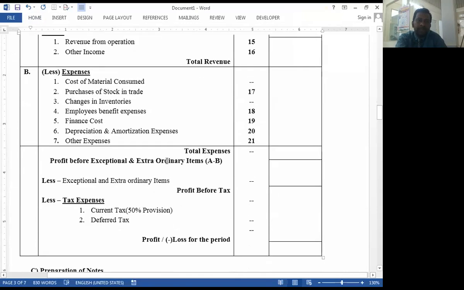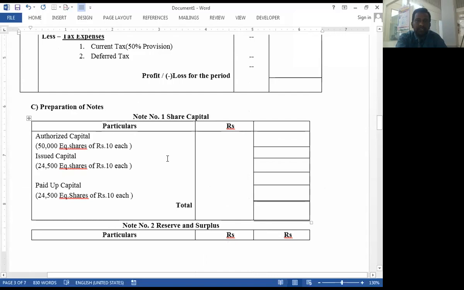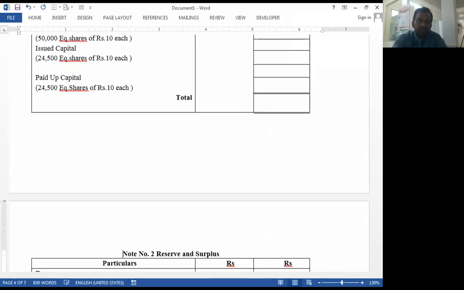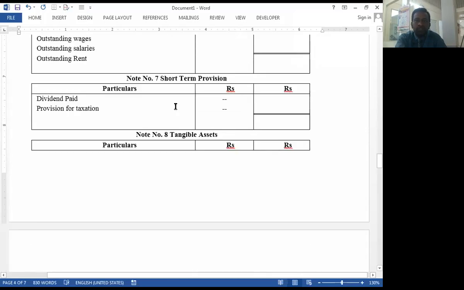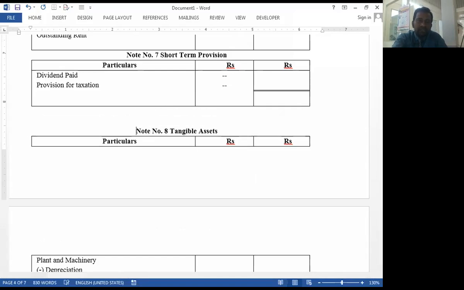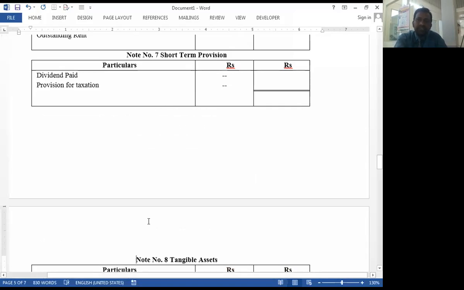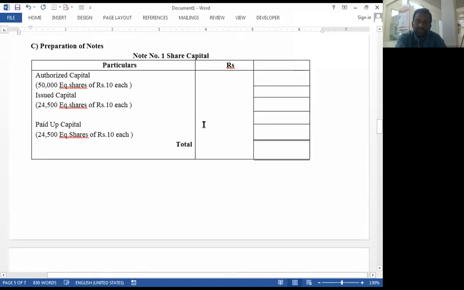So this is the format of profit and loss account we already studied, with various notes 1 to 21. Without wasting time on preparation of notes, which we already discussed in the last 6 problems, we directly start the solution of the problem.